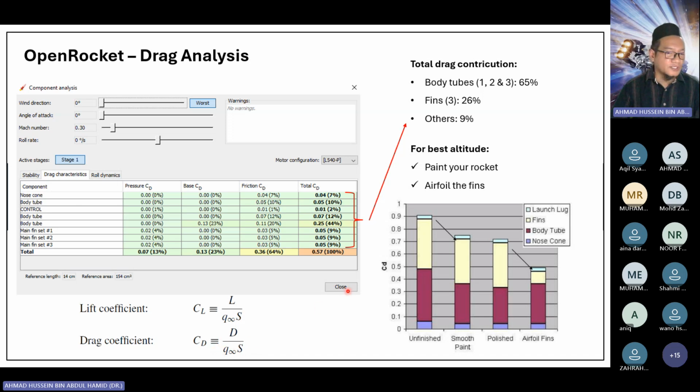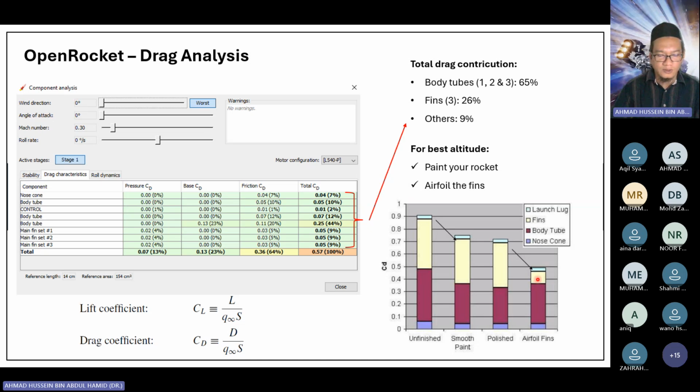So it's a coefficient, basically 0.9. But if you paint your rocket, the drag is reduced from 0.9 to about 0.75. If you polish it, it will reduce a bit further. And if you modify your fins to use airfoil, you see here the yellow one, the drag reduces significantly. Now your drag is around 0.5.